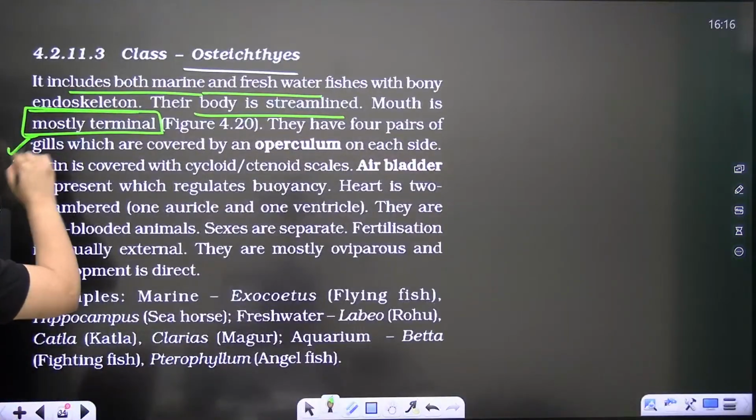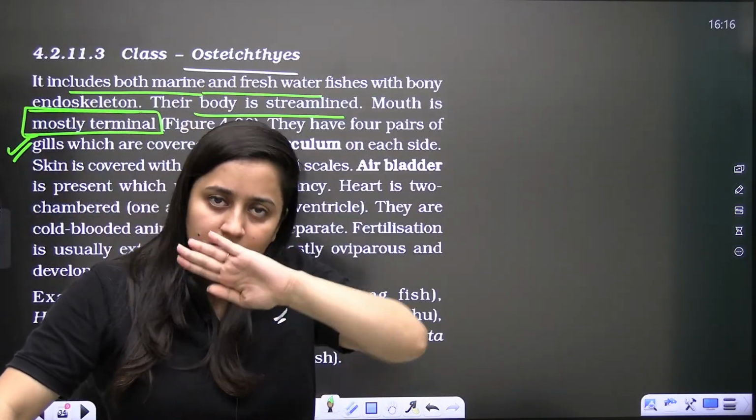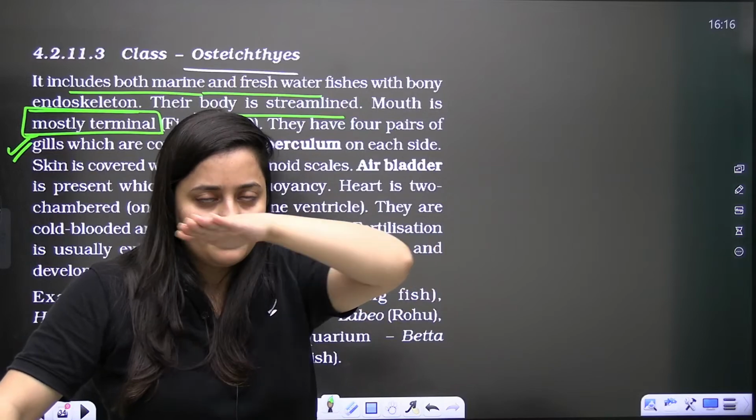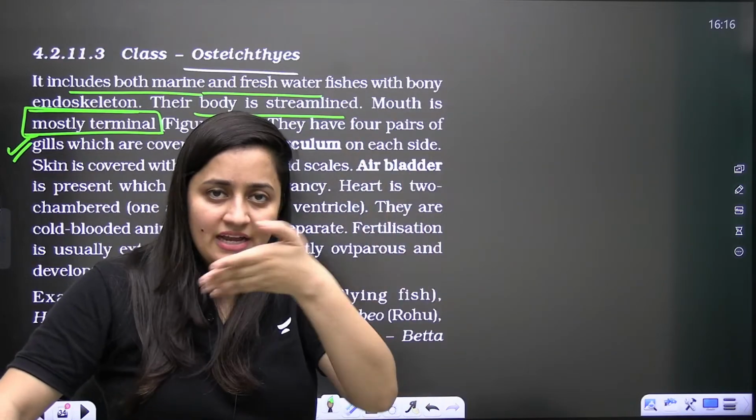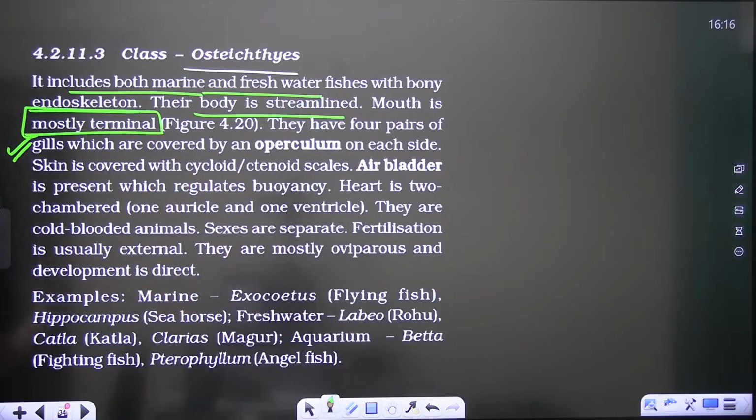In Chondrichthyes it will be ventral, but here it is majorly terminal. And I hope you remember that Osteichthyes are known as teleostomy.